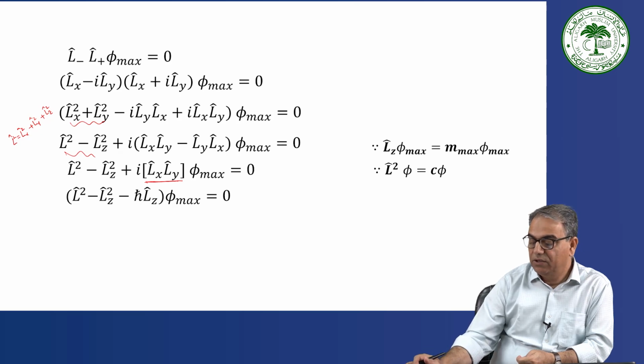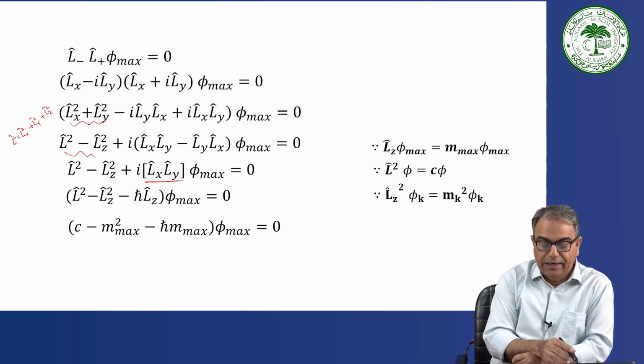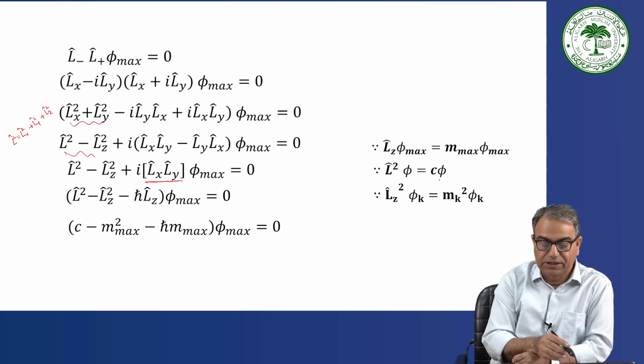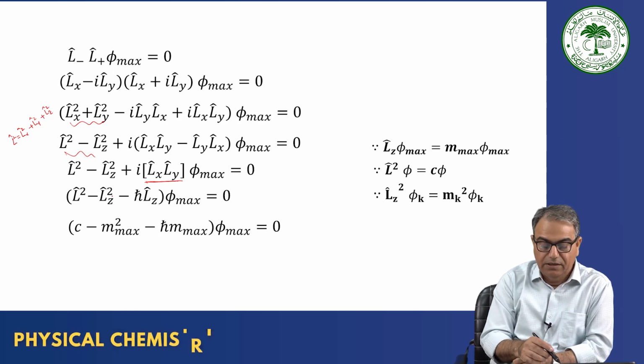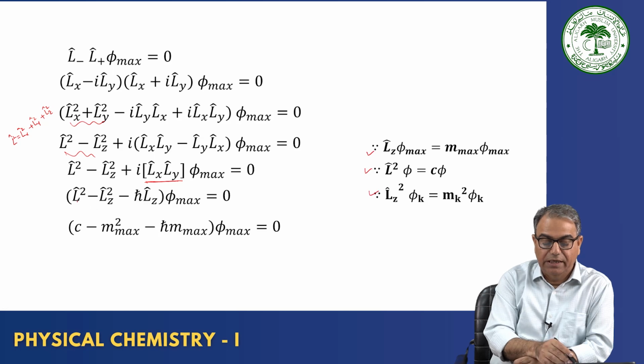Lz φmax is equal to m_max φmax, and L square φ is equal to C φ. All these relationships we know. So you put it in. L square φmax is what? L square φmax is equal to C, Lz square is m_max square and ħ Lz, so Lz φmax is m_max. Okay. So using these three relationships, we can expand this L square φmax.